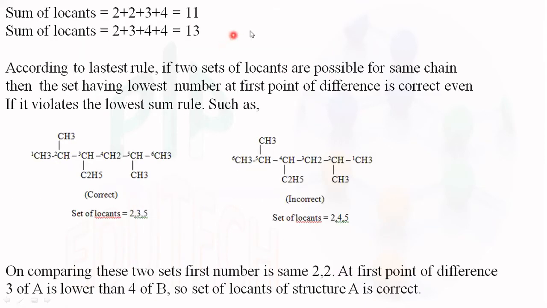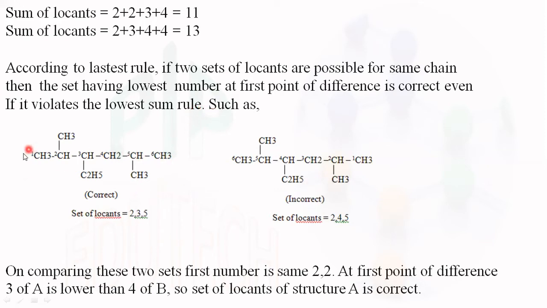Next. According to this rule, if two sets of locants are possible for the same chain, then the set having the lowest number at the first point of difference is correct, even if it violates the lowest sum rule. For example, here there are two structures.